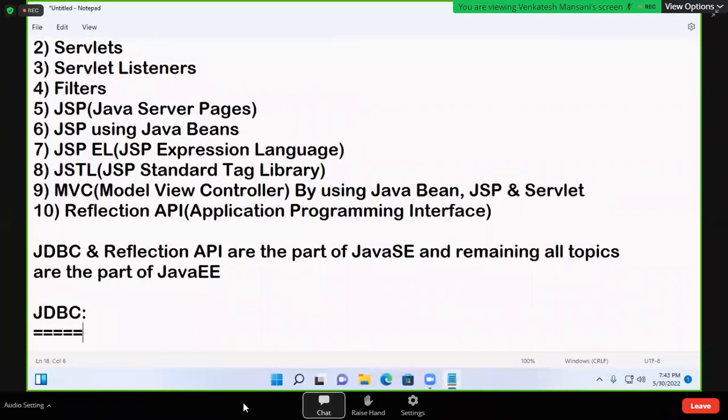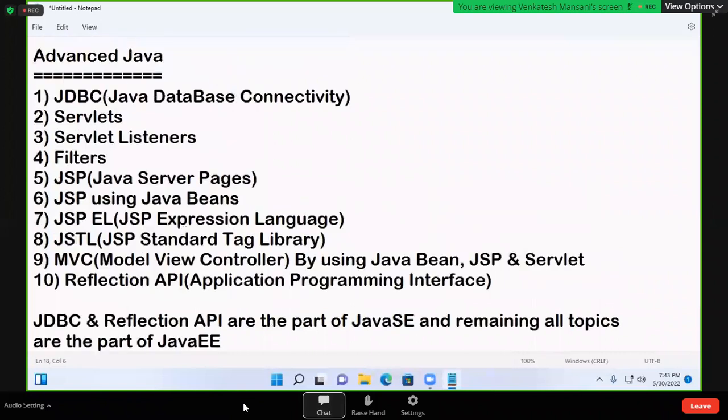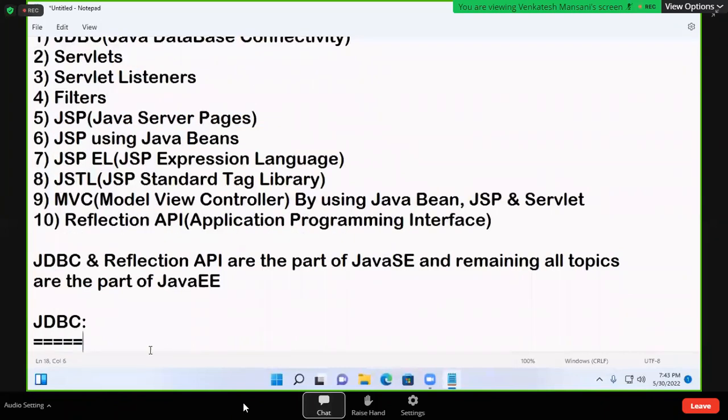While teaching, if any doubt comes, write it in your notebook. At the end of the session, I'll give time for doubts, and at that time you can ask. Online students also, just write it in your notebook. JDBC, the first topic you're learning. Note down.